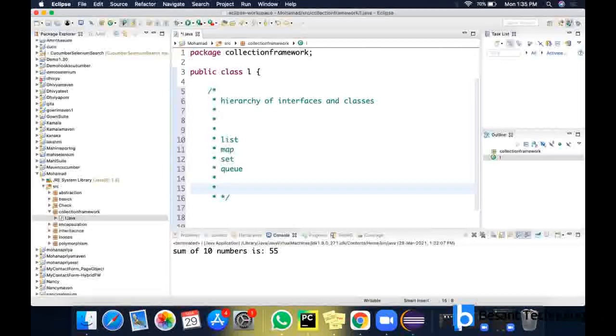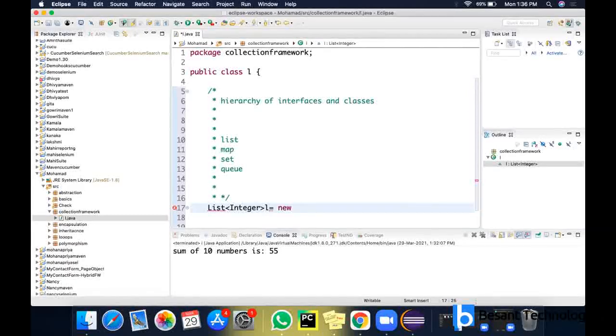So let's see how the values get stored. The syntax for having a list is, first you have to mention the list keyword. Then you have to mention the data type here. If you want an integer list, then you have to mention the Integer wrapper class. Each primitive data type has a wrapper class. It has all the methods necessary for that primitive data type. So Integer is the wrapper class, and I'm going to give a name. Then it is new. We have two types of list: array list and linked list.